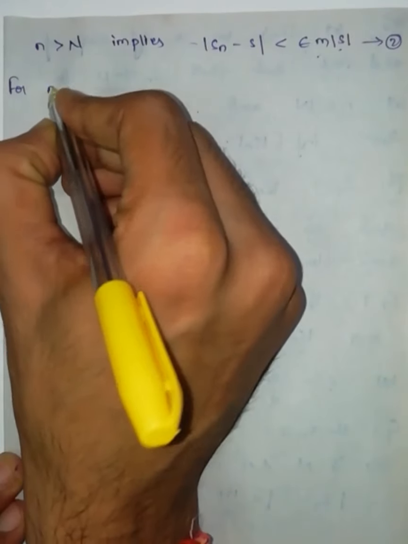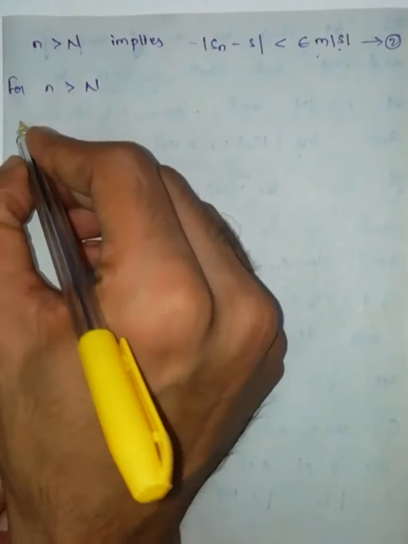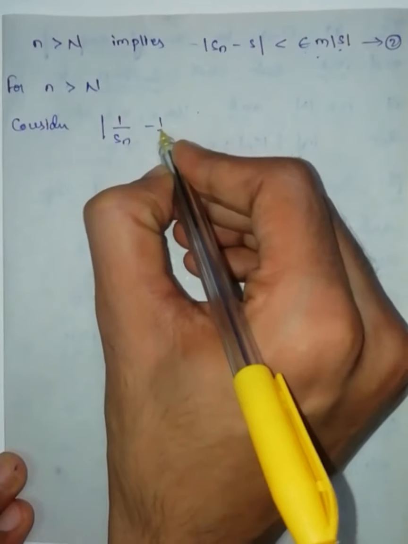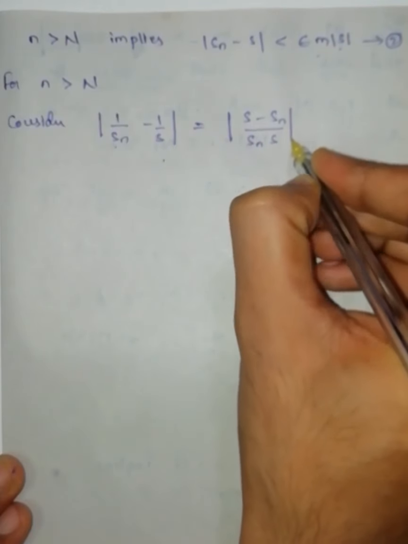For small n greater than capital N, consider modulus of 1 by Sn minus 1 by s. If I show this one is less than epsilon, therefore limit of 1 by Sn is equal to 1 by s. Therefore the sequence 1 by Sn converges to 1 by s. Taking LCM we will get s minus Sn by Sn into s.